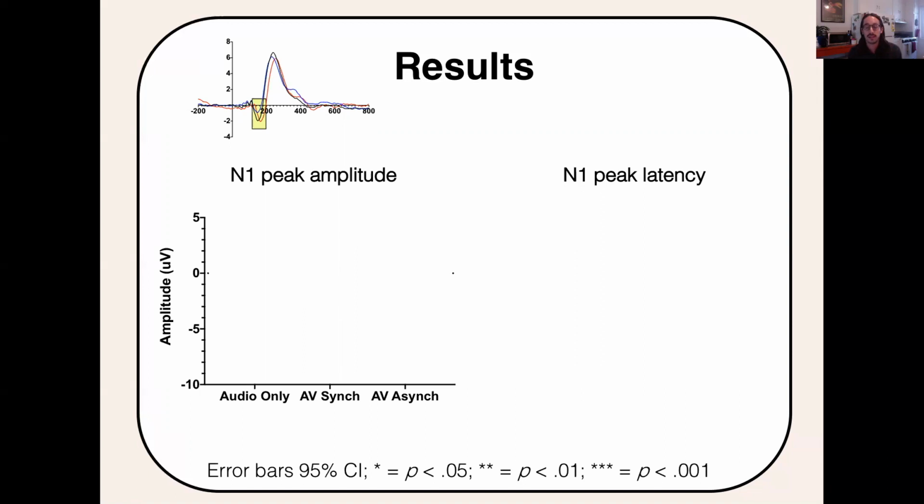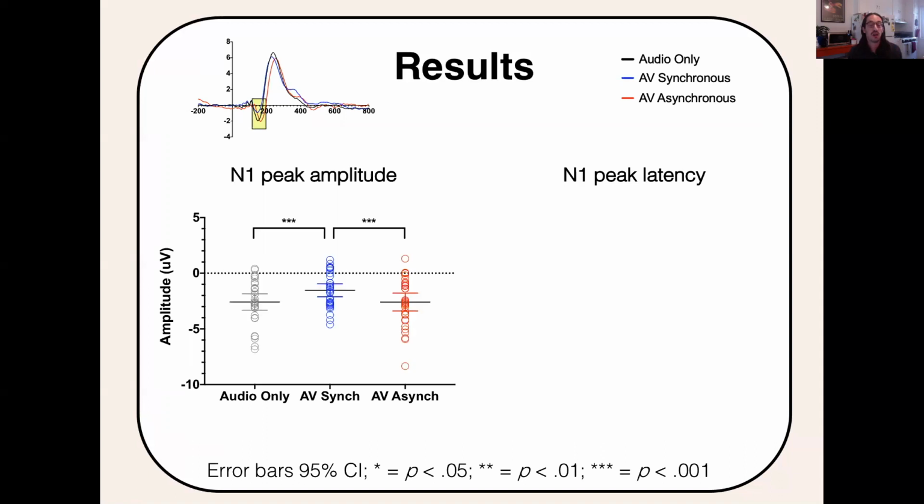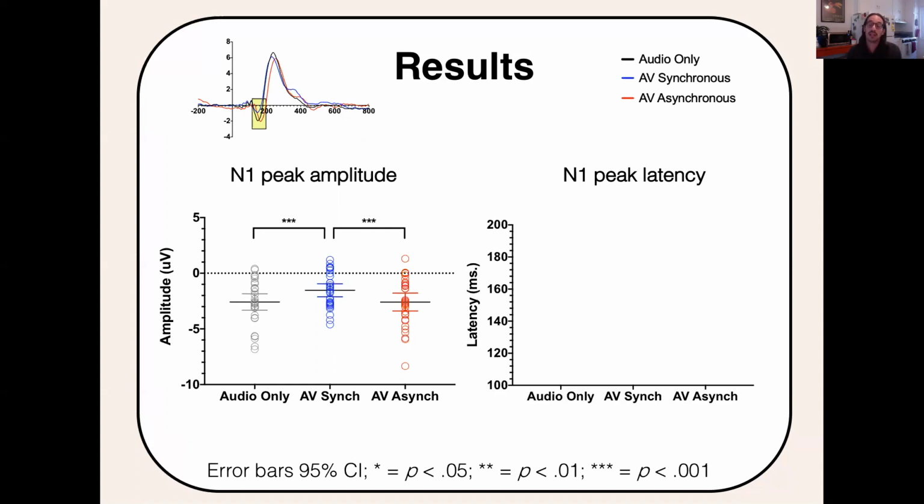For the N1 peak amplitude and latency responses, this figure here, where the y-axis reflects voltage in microvolts and the x-axis reflects sensory condition, presents individual level scatter plots that are color-coded by sensory condition. Overall, N1 minimum peak amplitude was significantly smaller for the synchronous condition compared to the audio-alone and asynchronous conditions. Meanwhile, N1 minimum peak latency, where the y-axis is latency in milliseconds, was slower towards asynchrony compared to the audio-alone and synchronous conditions. The synchronous condition was also faster compared to the audio-alone. And this is consistent with the interpretation that synchronous events are processed with greater efficiency.